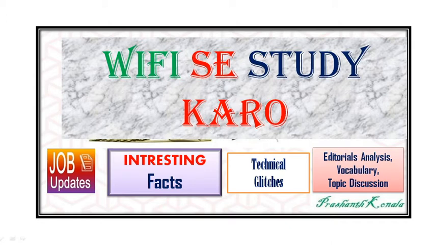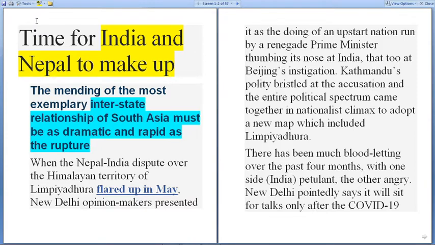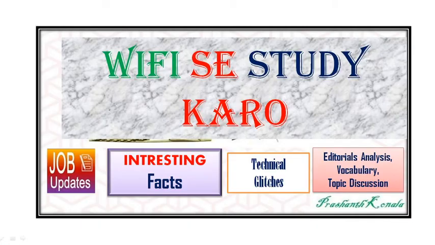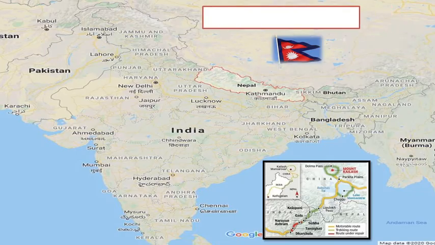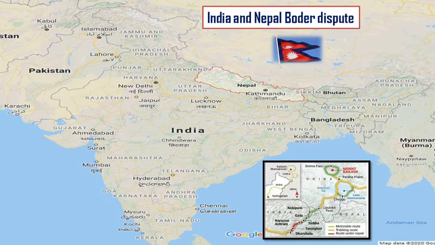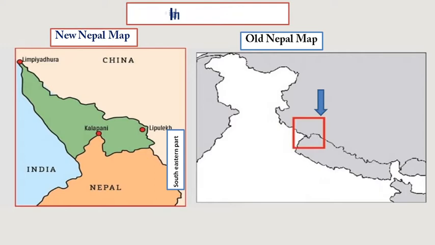There are 4 articles to be focused on. The first article is regarding the India and Nepal makeup. But before we get into this article, let's have a glance at the disputed area between India and Nepal. So this is Nepal. As you can see, this is Nepal's flag, and the portion which is the disputed area is the new Nepal map which has emerged. The zoomed area is in the new Nepal map, but in the old Nepal map it was not there.